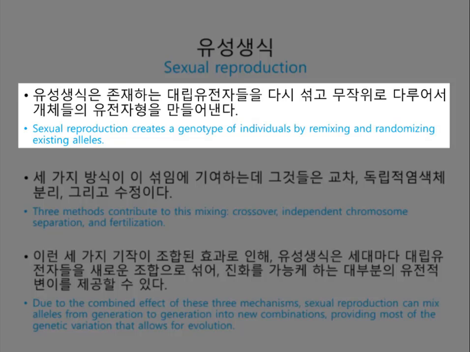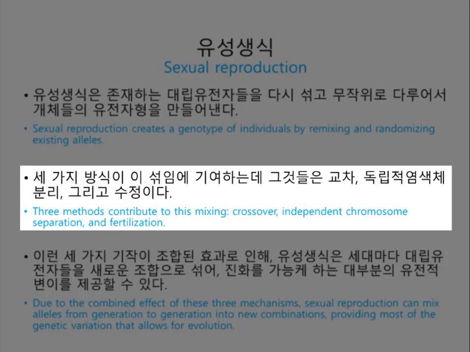So let's have a quick look at sexual reproduction. In organisms that reproduce sexually, most of the genetic variation in the population results from the unique combination of alleles that each individual receives from its parents. I think we know that. Of course, at the nucleotide level, all the differences among these alleles have originated from past mutations. Sexual reproduction then shuffles existing alleles and deals them at random to produce individual genotypes.